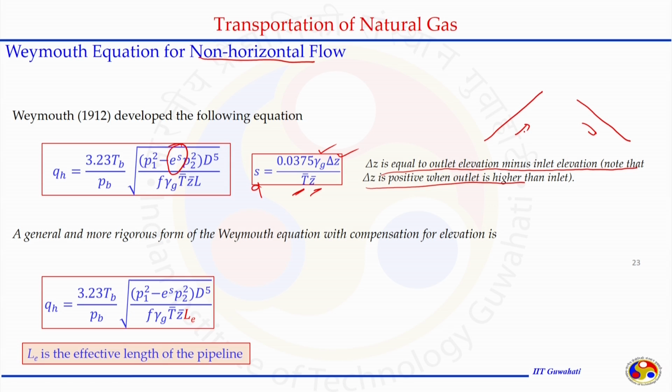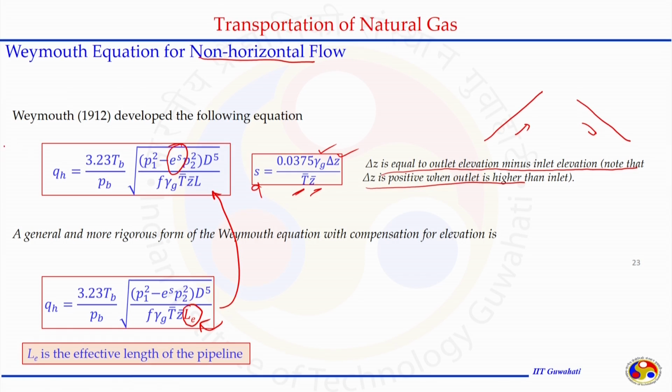A general and more rigorous form of the Weymouth equation with compensation for elevation can be represented like this, where the difference from this equation to this equation is this L E. L E is the effective length of the pipeline. That means if the effective length of the pipeline is included here, we can get a more general and rigorous form of the flow.